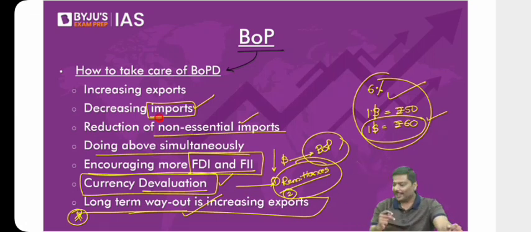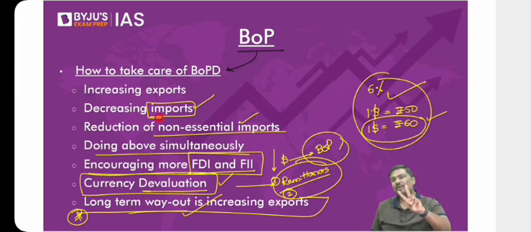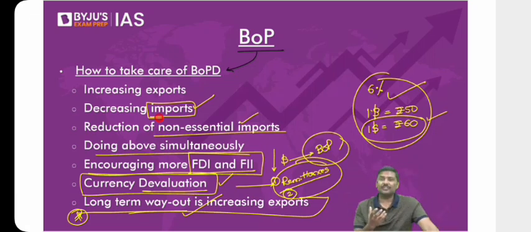Why? If you promote exports, one, anyways, dollars will flow into India. Second, will you not create employment in India? Third, if you export more and more, will it not contribute to GDP? Fourth, if you export more, it simply means investment in India is increasing. You want more and more investment or not? So a better way of controlling the BOP deficit is always to promote more and more exports.